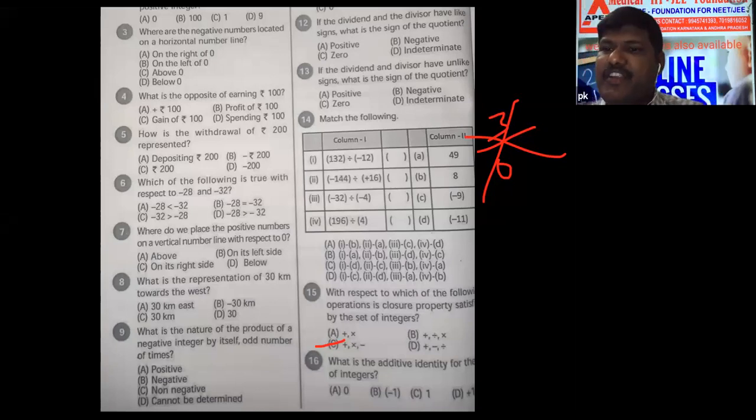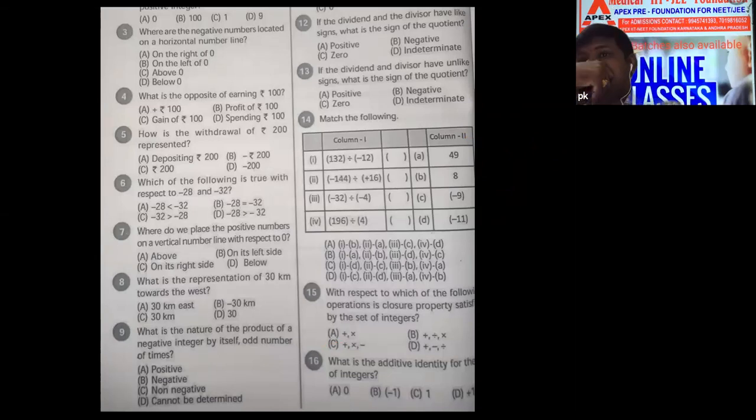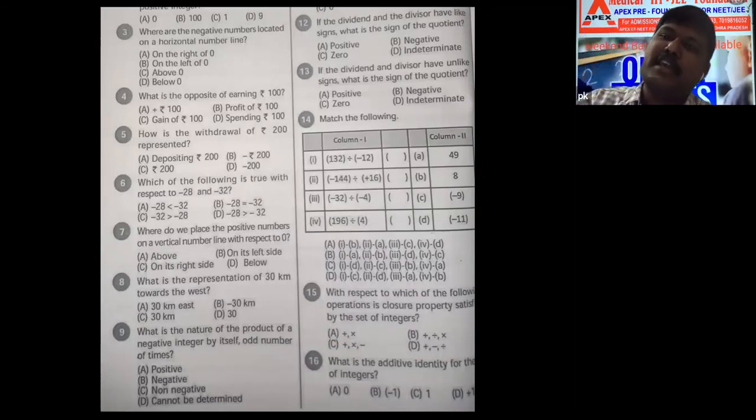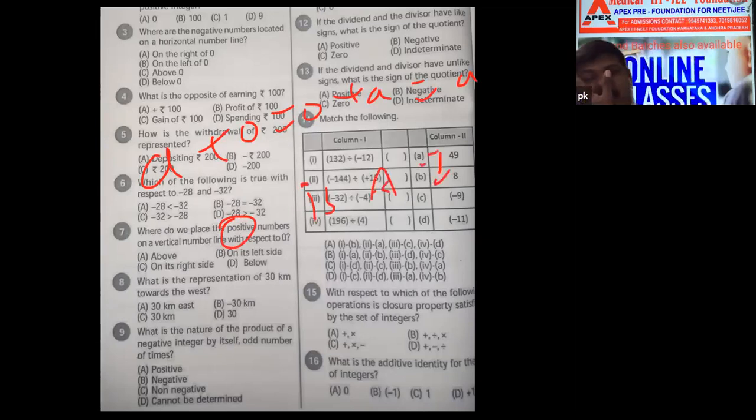What is the additive identity for the integers? A plus 0 is equal to 0 plus A is equal to A. 0 is the additive identity. Next.